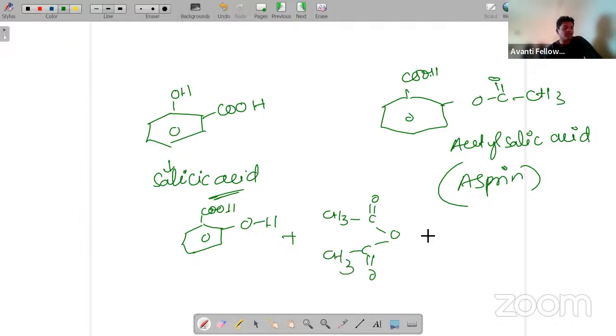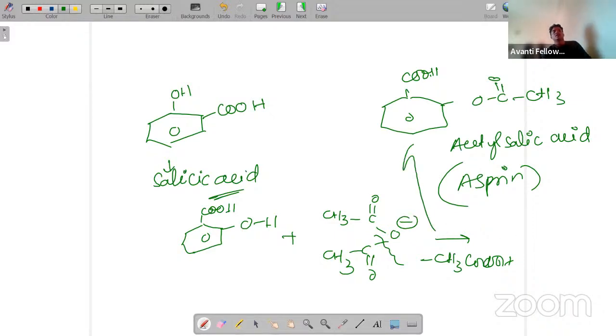Okay, from here, simple, nothing you have to do. You have to just remove CH3COOH. Let's suppose if I am removing this one, here you are going to get CH3COO minus. Just attach this one with this, and you are going to form acetyl salicylic acid. Break that one and just make a bond between this one.